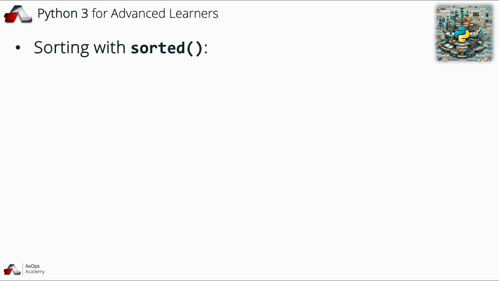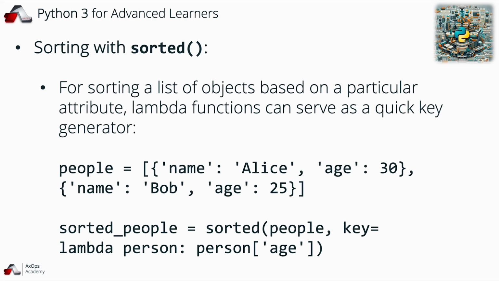For example, in the case of sorting with the sorted function, for sorting a list of objects based on a particular attribute, Lambda functions can serve as a quick key generator. Here you have a piece of code, for instance, where people is a list composed of JSON-looking dictionary objects with a key name and age: name Alice, age 30, name Bob, age 25, and you have another variable defined by a sorted function taking in the people list with the key set by a Lambda function, lambda person: person age.